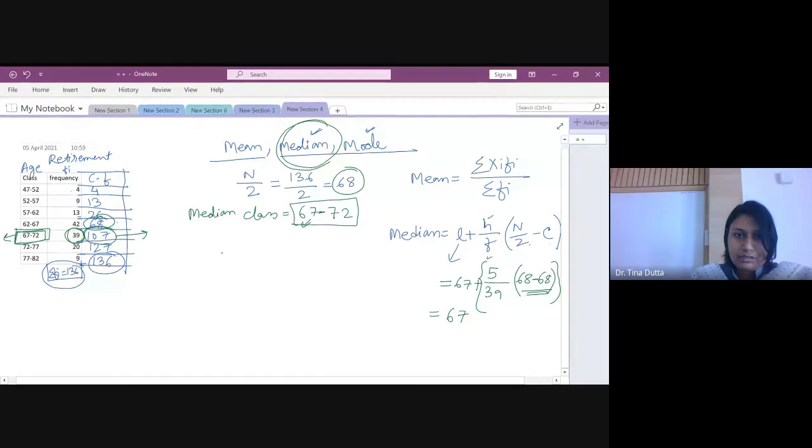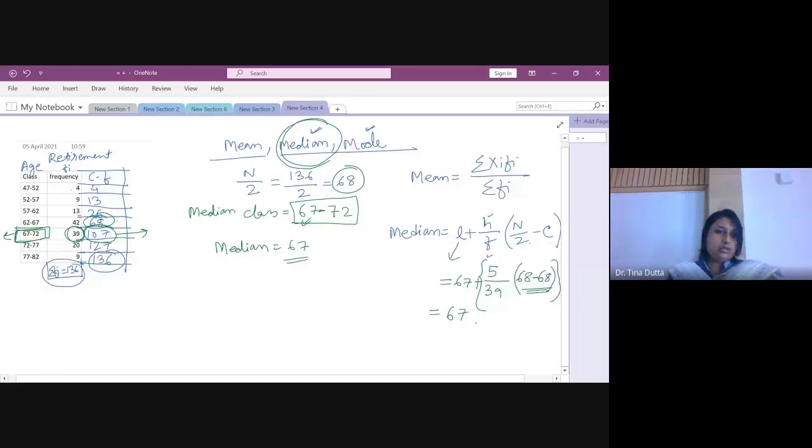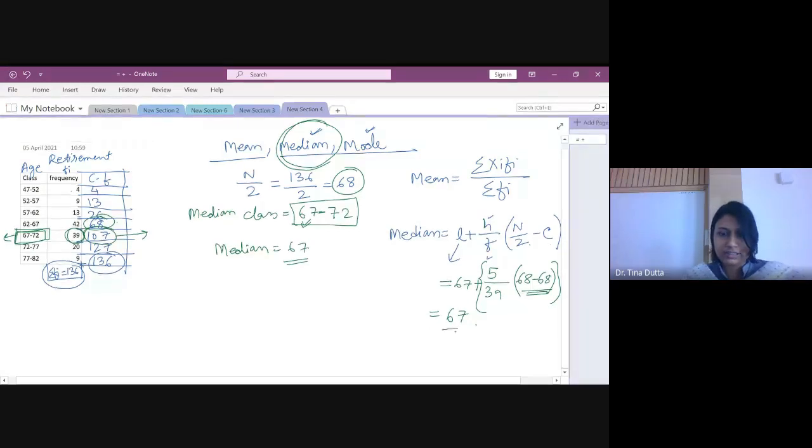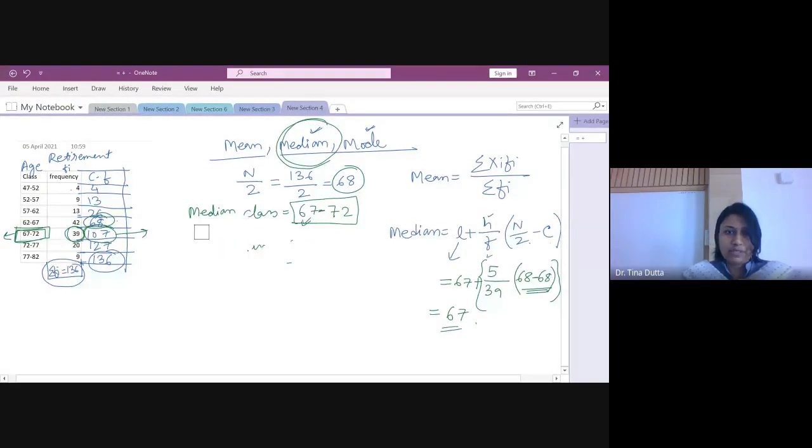So I got here median as 67, right? So mean I got 66 point something, maybe 68, and then median is 67. Okay. Now next is mode.